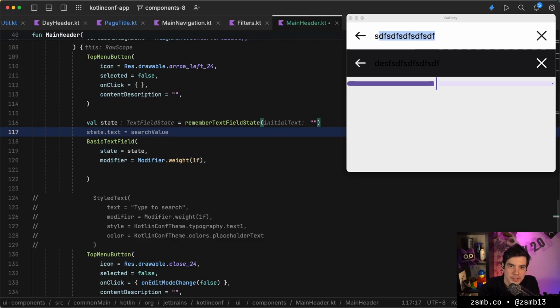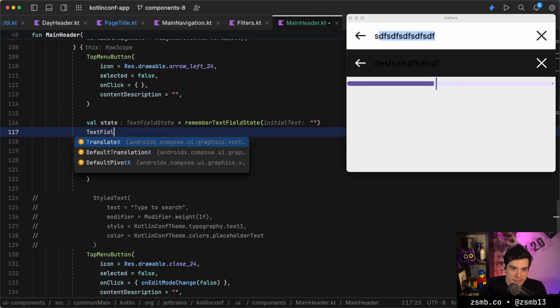Does Compose support XML views, or it's all code? It's all code. So with Compose, all of our UI is written in Kotlin code, in composable functions with this declarative style. That is what we're doing for all of the UI here.